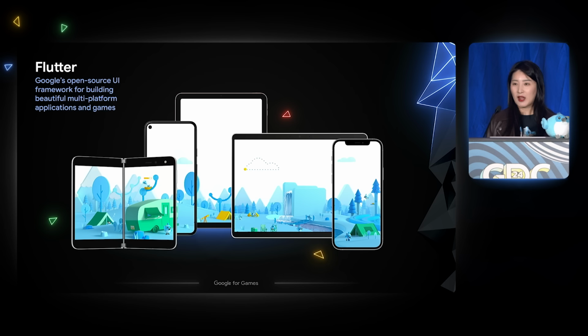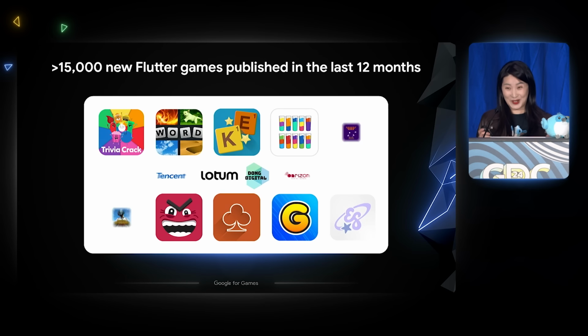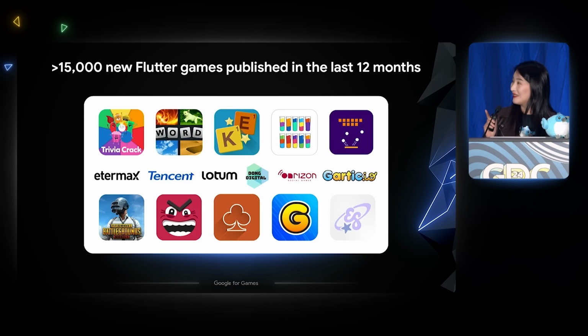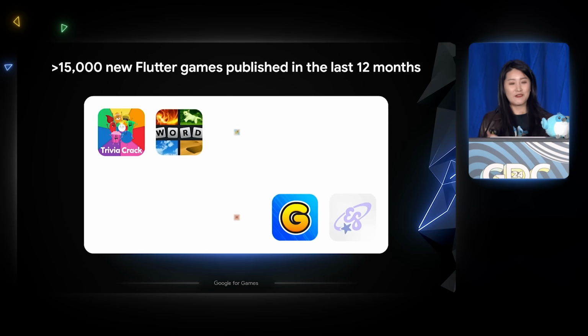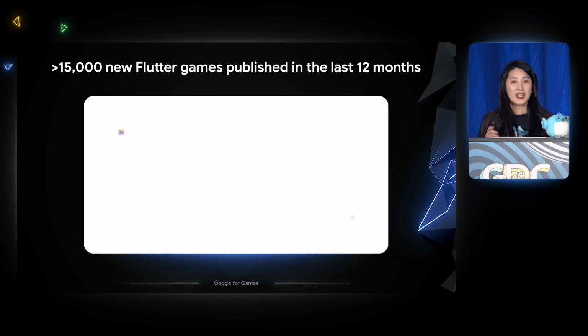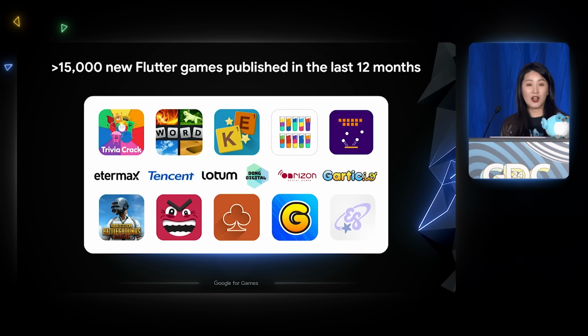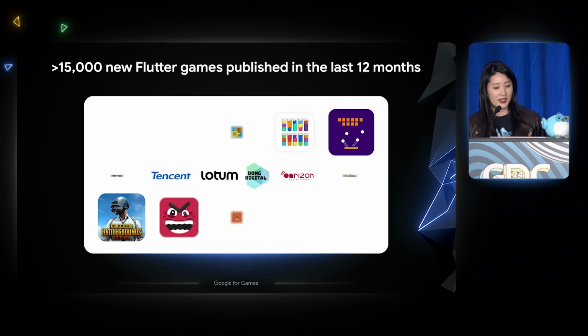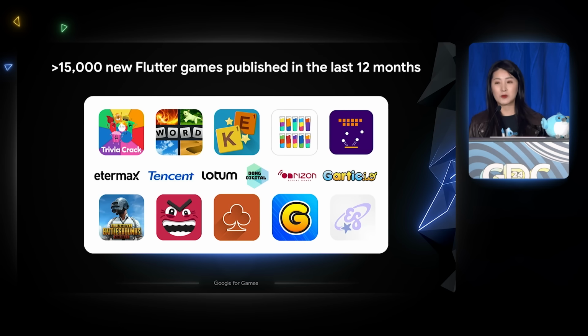And we've been around since 2016. Initially, we started as an application framework, but over the past few years, we're just seeing more and more developers using us to create games. So that's why we're here, right? Actually, in the last 12 months, more than 15,000 new mobile games launched using Flutter. And the games built in Flutter are not small games. We're talking about Trivia Crack, 4 Picks 1 Word, Word Search Explorer. Some of them actually have 500 million downloads across the globe.